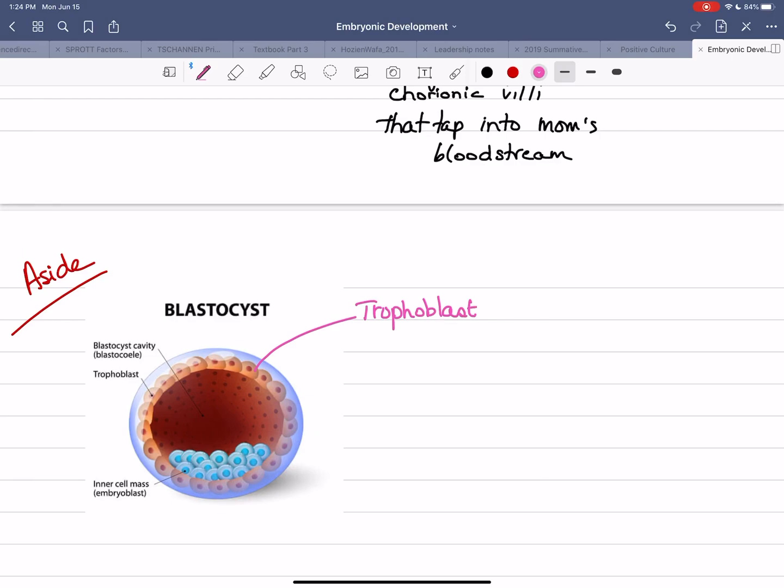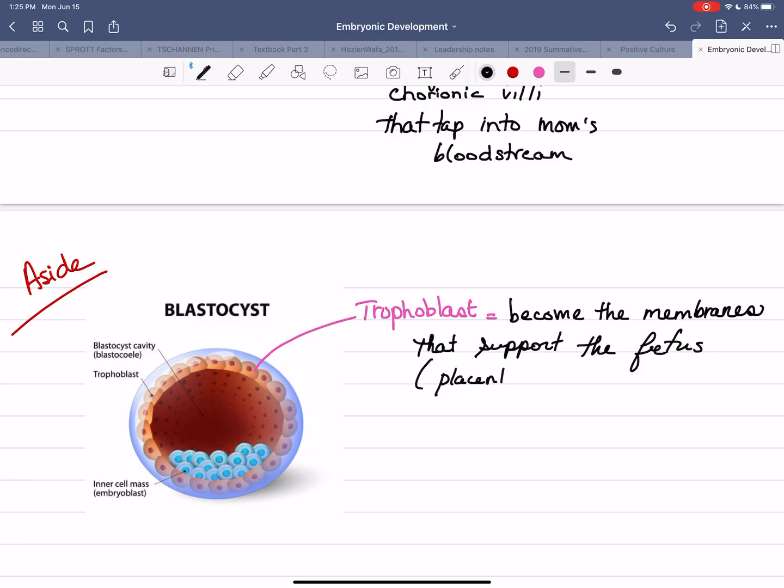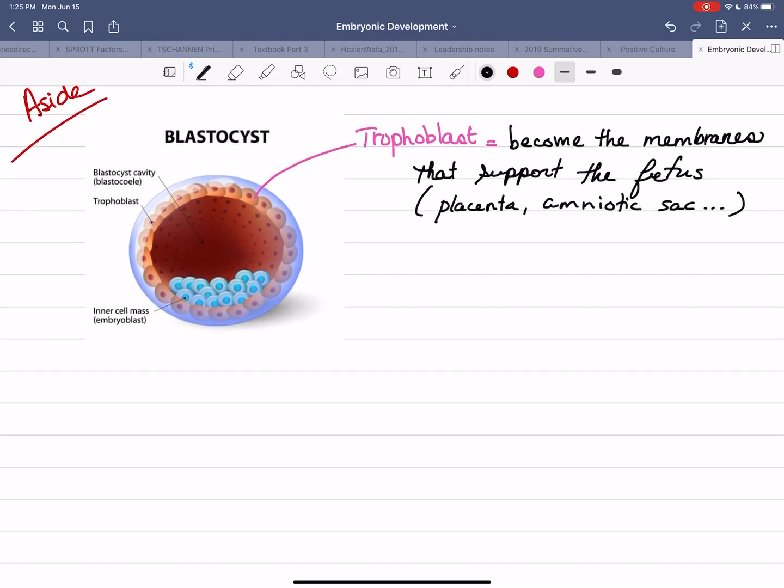And so those outside cells will become the membranes that support the fetus, right? So these will become the placenta, the amniotic sac, the umbilical cord, all of those things come out of the trophoblast. Whereas the inner cell mass, or that embryoblast, you probably guessed it just from the name, embryoblast, it becomes the embryo.